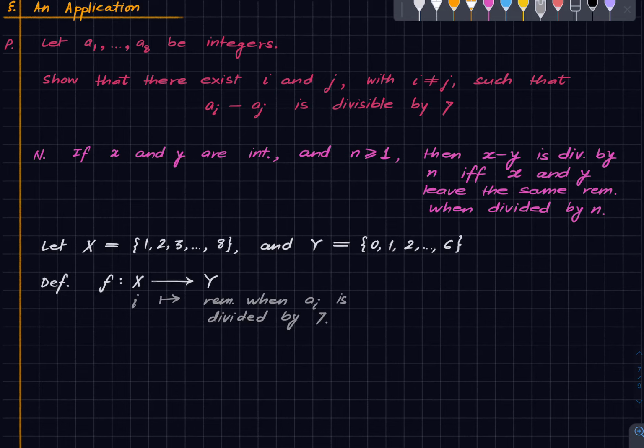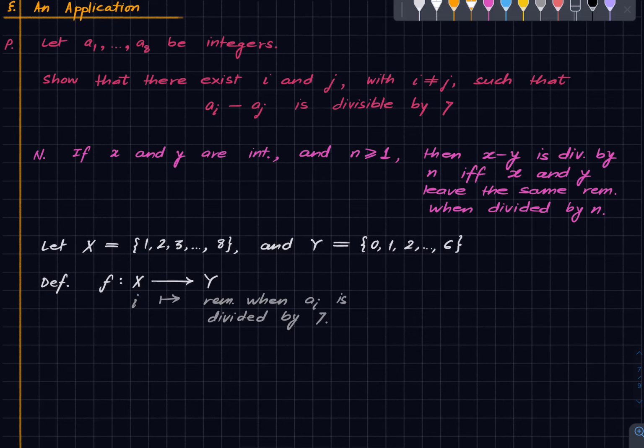So that's the map F, and since this has more cardinality than that, this has cardinality 8 while this has cardinality 7, there exist two things here which map to the same element here, and hence two of these numbers leave the same remainder modulo 7, meaning when divided by 7, and hence their difference is divisible by 7. Okay, so that's a very nice application.